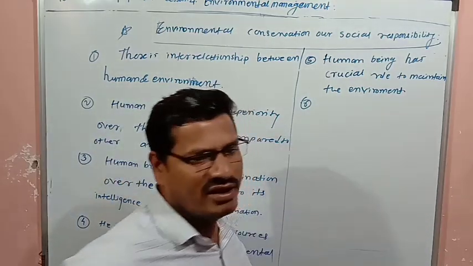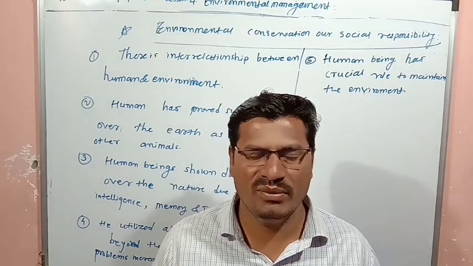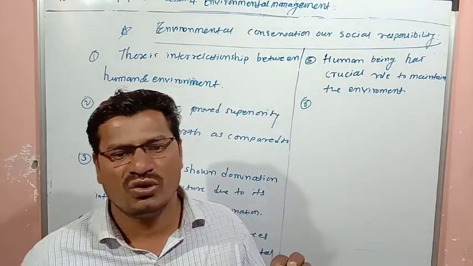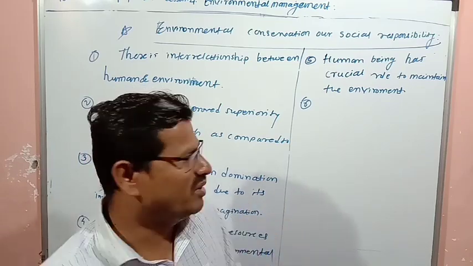The sixth point is that if humans have disturbed the environmental balance, then human beings only have to conserve the environment.